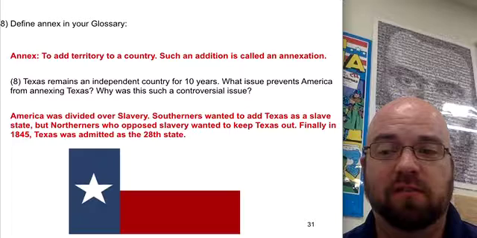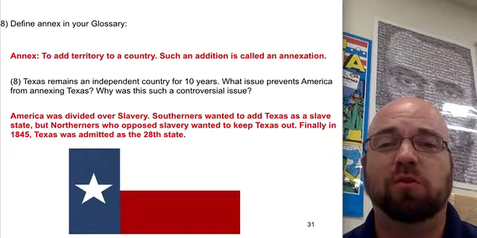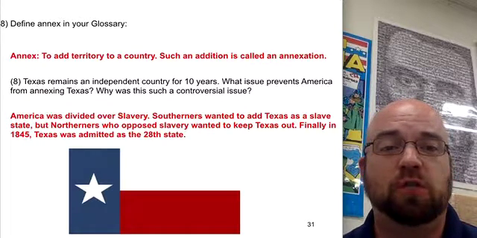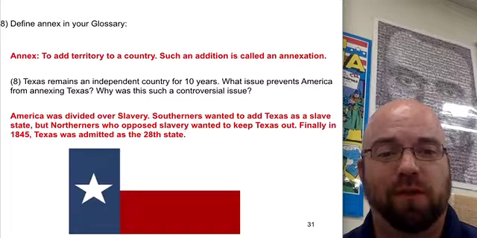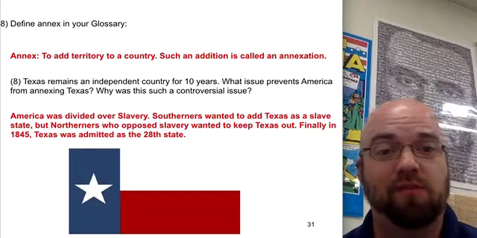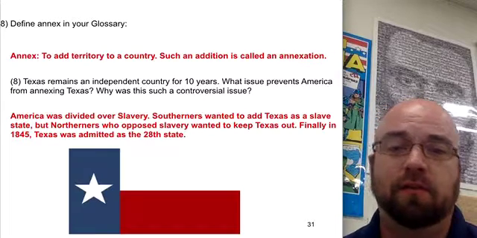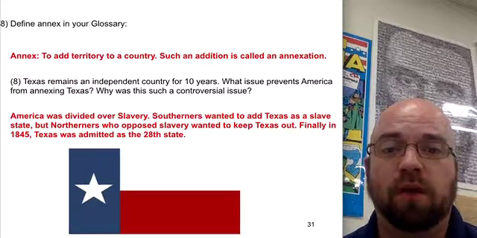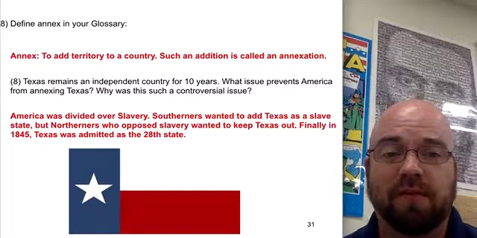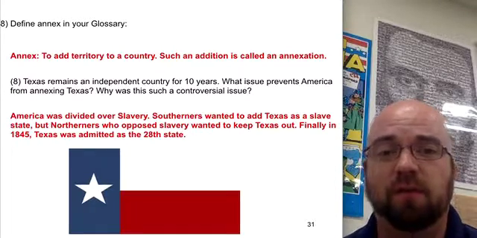The reason that Texas held out for about 10 years is because of the issue of slavery. Remember, this is one of the reasons why the Texans were upset in the first place. They brought their slaves into Mexico. Mexico says no slavery, and the Texans said, well, we're going to keep our slaves no matter what you tell us. Well, the United States was having this conversation between slavery and no slavery.